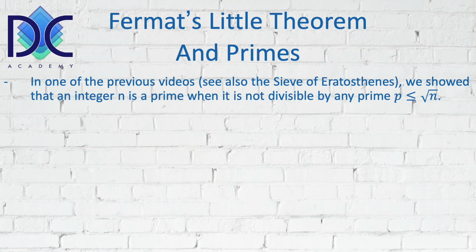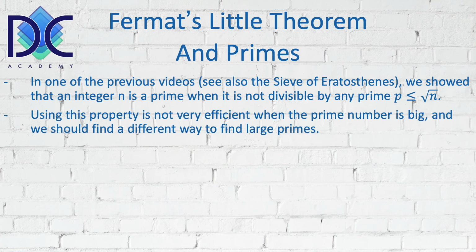We showed that an integer n is prime when it's not divisible by any prime p smaller or equal than the square root of n. This property is true, but it's not really very efficient when we have very large prime numbers. And it's very important that we could find a better way, a faster way to identify large primes.